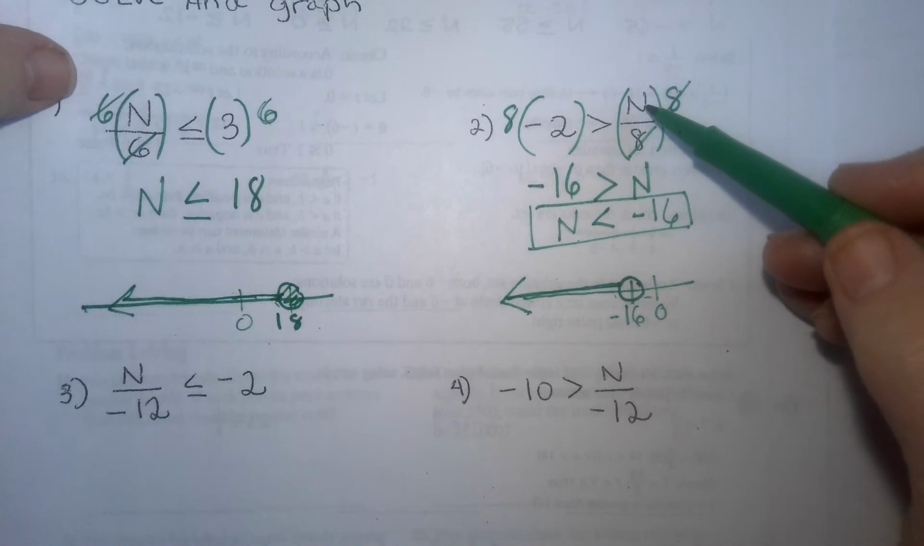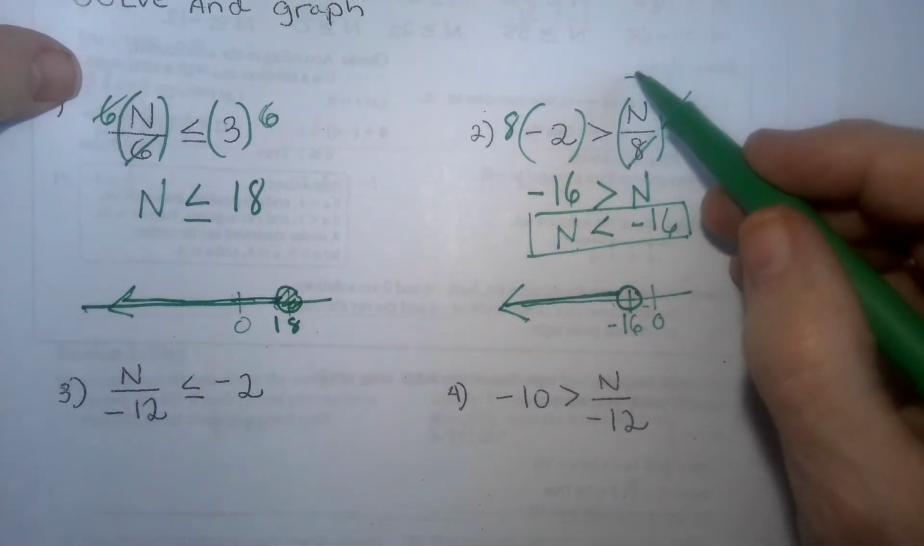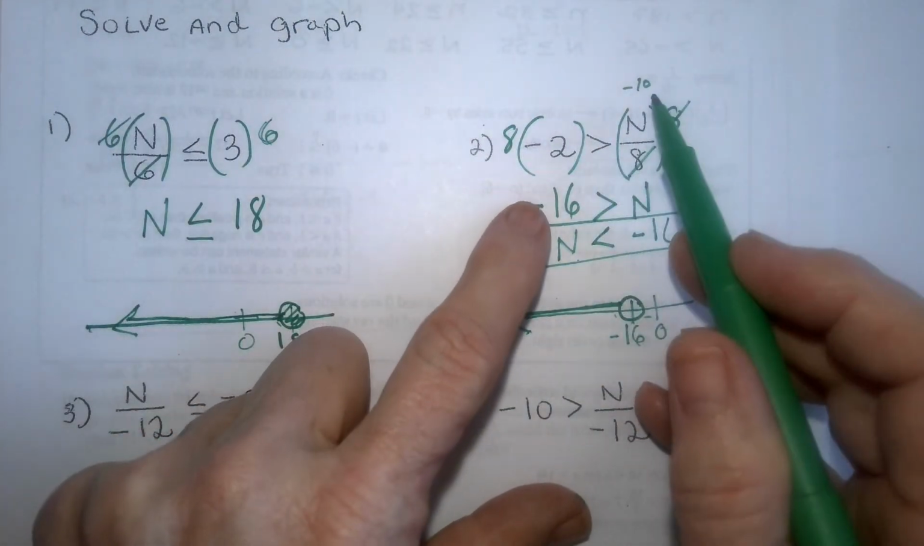So what's negative 80 divided by 8? Negative 10. It would be negative 10. And isn't negative 10 warmer than 10 degrees below 0?